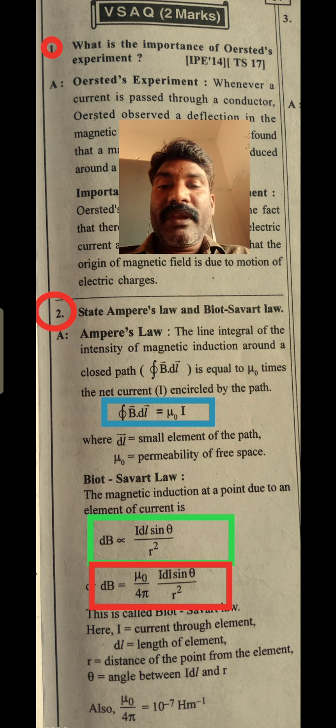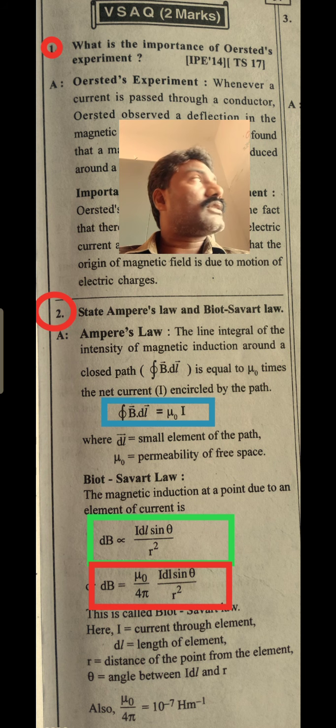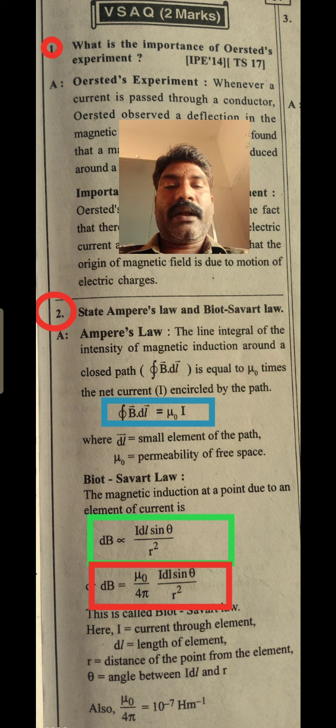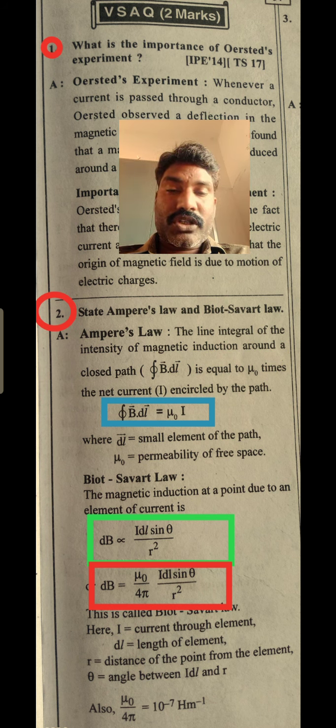So this dB is the magnetic induction formed by a small length dl, which has the current I passing through this small length. So here he stated that dB is proportional to the current passing. dB means it is small magnetic induction.